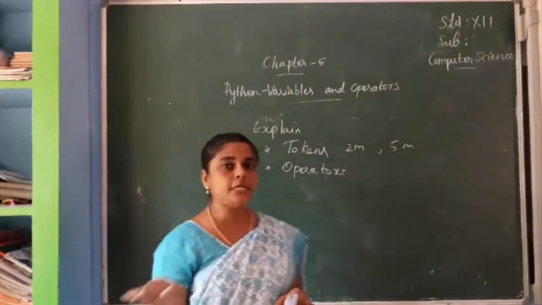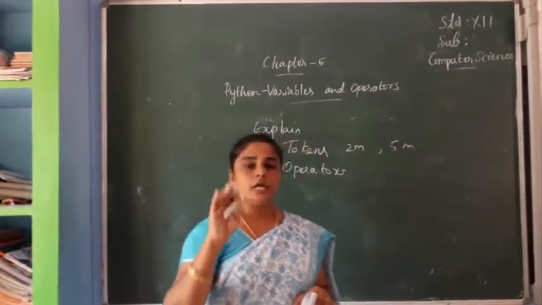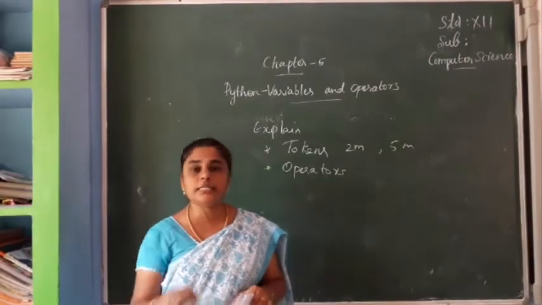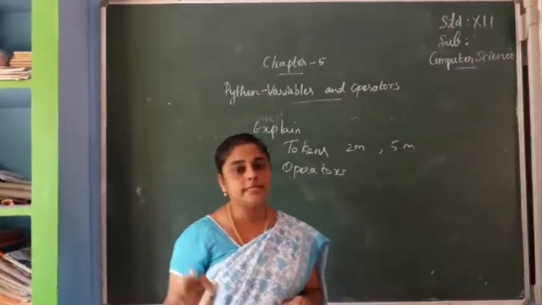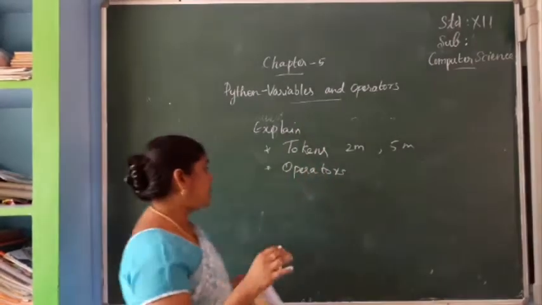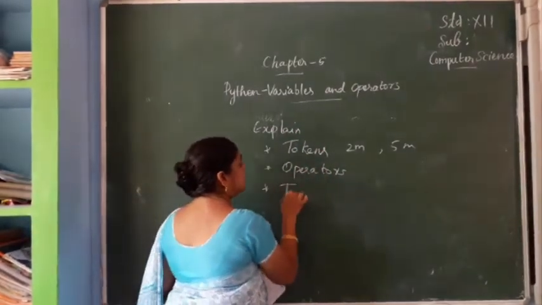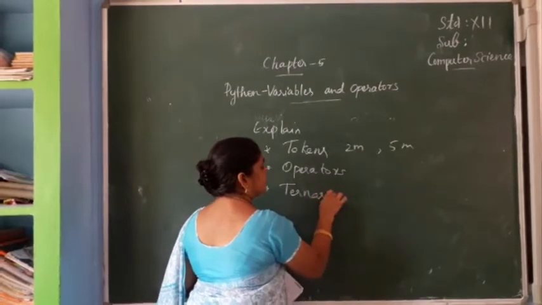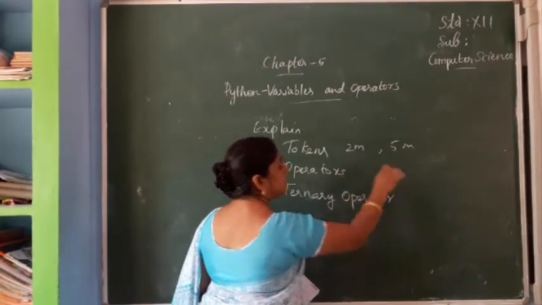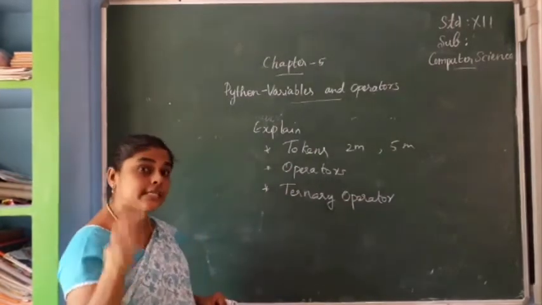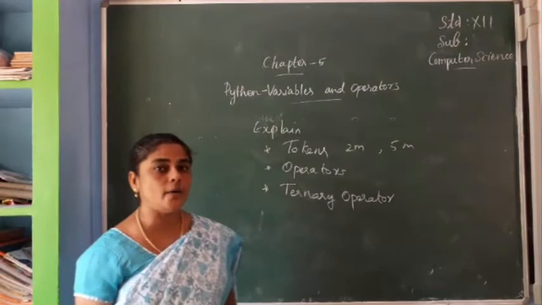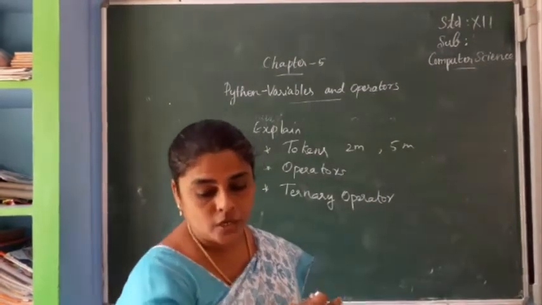Operators means arithmetic operators, relational operators, logical operators, assignment operators, conditional operators. These are the operators used in Python. This is one question. Another question, explain the ternary operator. Ternary operator means conditional operator. Conditional operator is also known as ternary operator. This is also one important question.